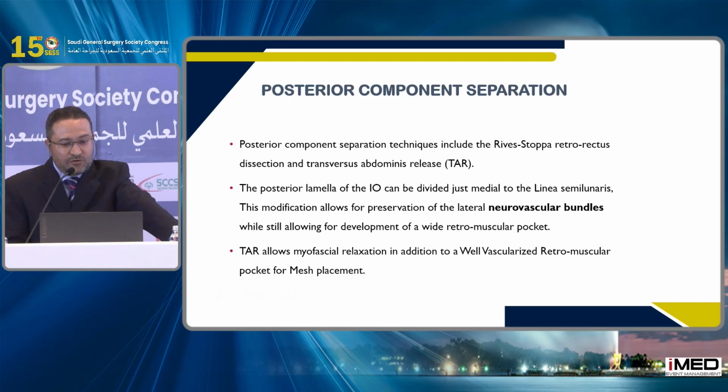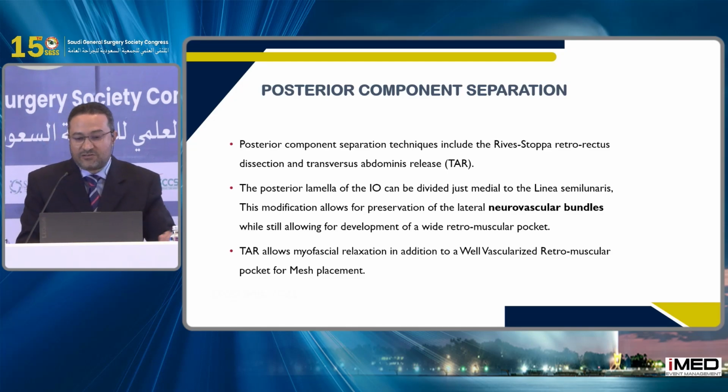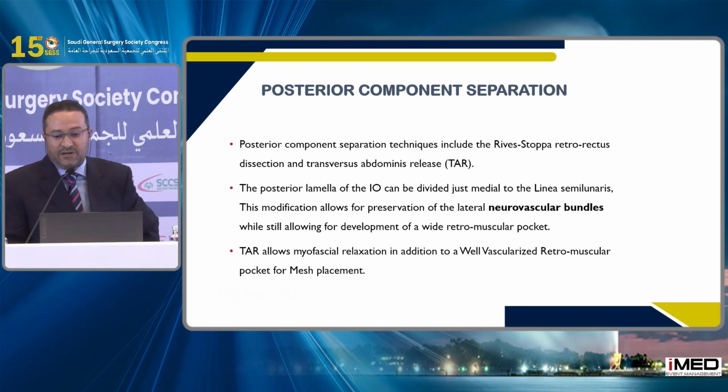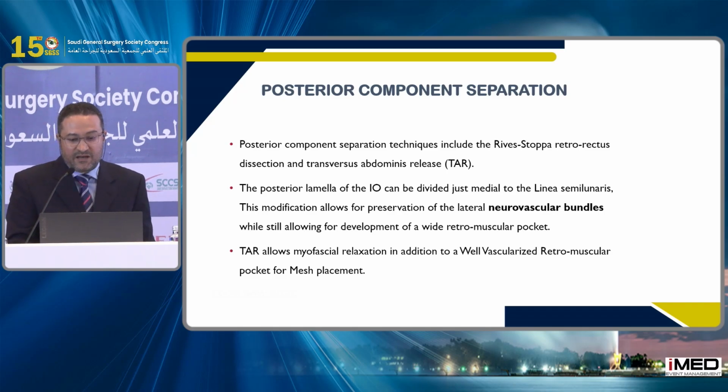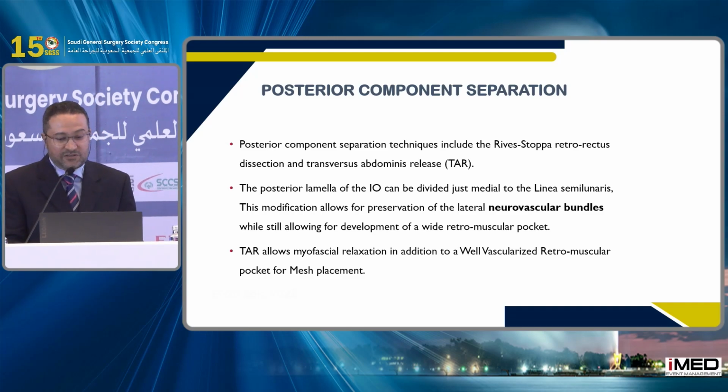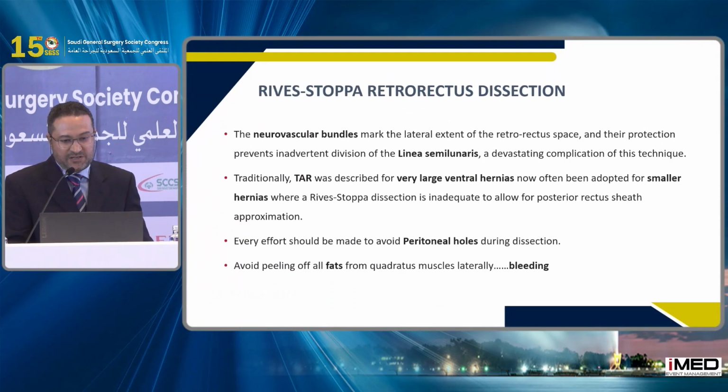In the posterior component separation, techniques include Rives-Stoppa retrorectus dissection and transversus abdominis release, and the posterior lamella of the internal oblique can be divided just medial to the linea semilunaris to avoid neurovascular bundle injury. The TAR allows myofascial relaxation in addition to a well-vascularized retromuscular pocket for mesh placement.